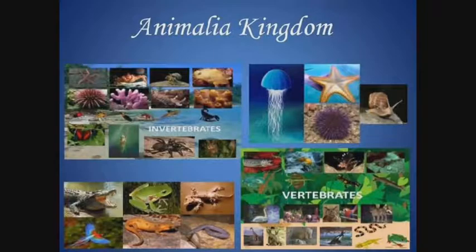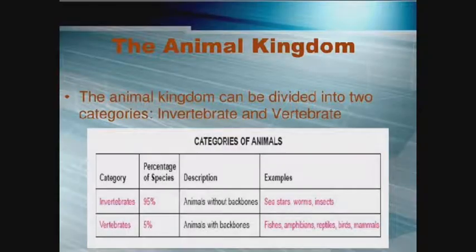Number two is that they are eukaryotic, they are multicellular, they have no cell wall, they are motile, and they have sense organs. In the kingdom Animalia, we have two phyla: the vertebrate and the invertebrate. So they can be divided into two categories, the vertebrate and the invertebrate. The invertebrates make up 95% of species, while vertebrates are just 5%.